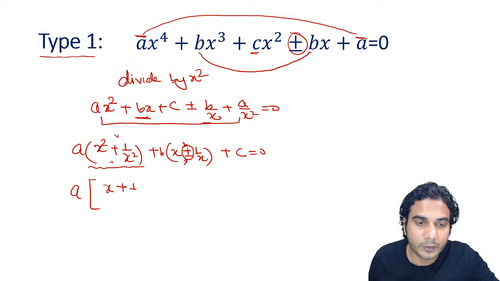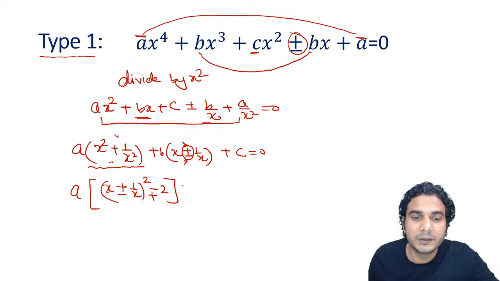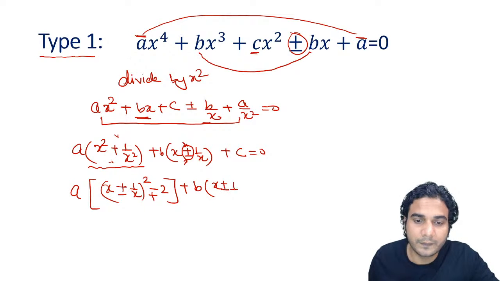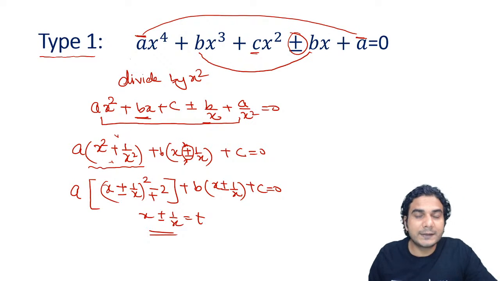So (x + 1/x) whole square minus 2, all right? But if it is a negative sign, you need to take minus 2 and it will become plus 2 here, right? So this will be the way to solve it: a(x² + 1/x²) + b(x ± 1/x) + c = 0. Now you can put x + 1/x or x − 1/x equal to t, and then further you can solve it. Okay, so we'll do one example after this.